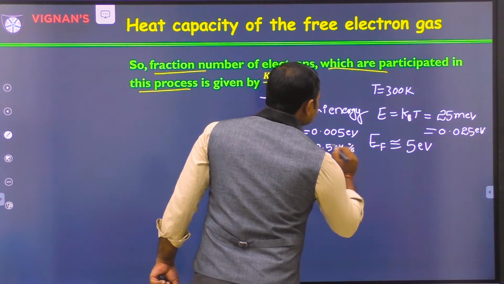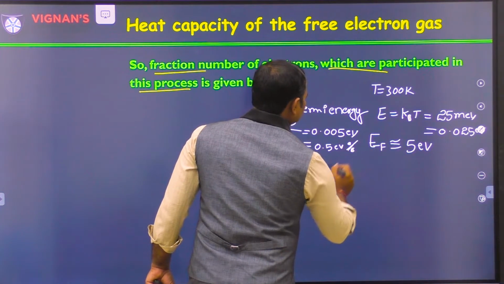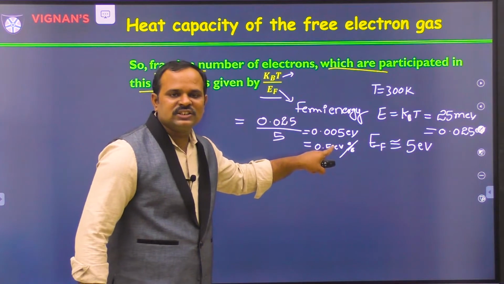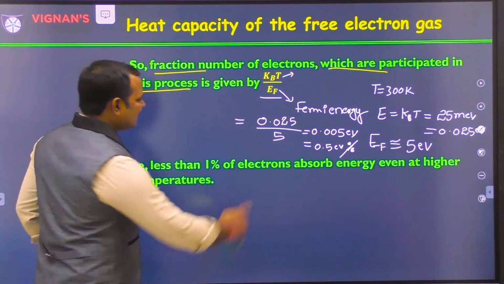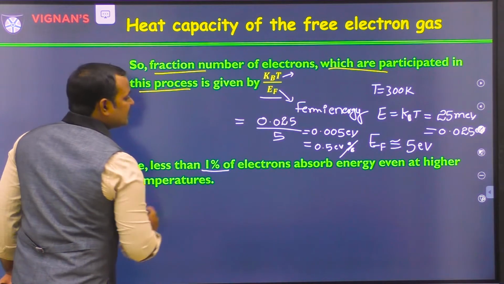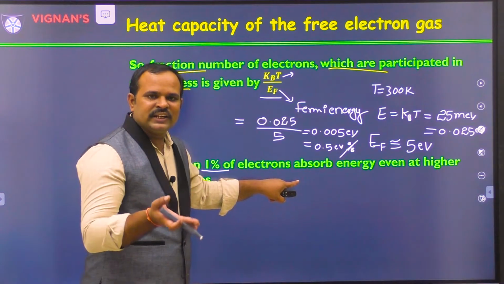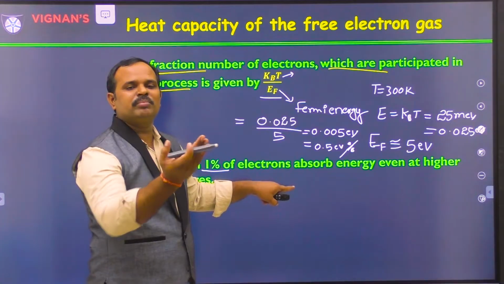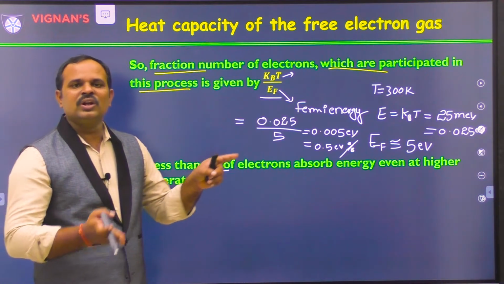This is the percentage of electrons which will be excited when we give heat energy according to quantum mechanics. Now if you see here, it is less than 1%, only 0.5. So that means less than 1% of electrons only absorb the heat energy when we supply heat energy to the system and participate in the specific heat process. The rest of the electrons will not participate in the process.